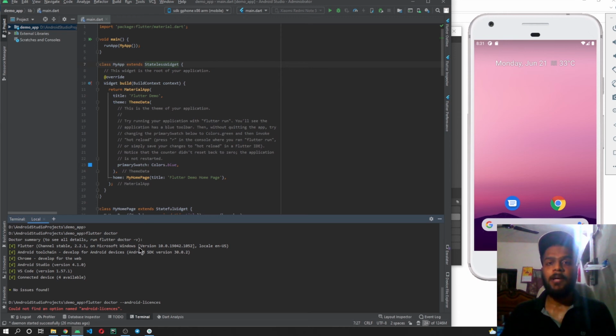And also, if there is some particular error fix which you can't find on Google, then make sure to comment that down below, and I'll be more than happy to help you out solving that error.